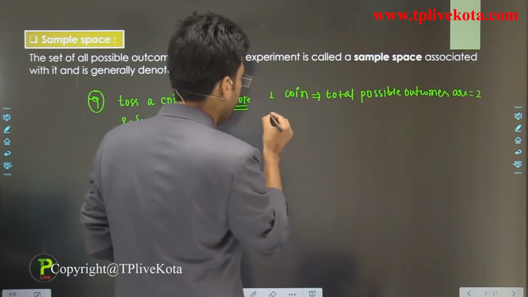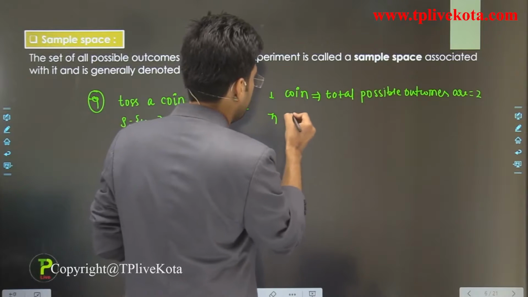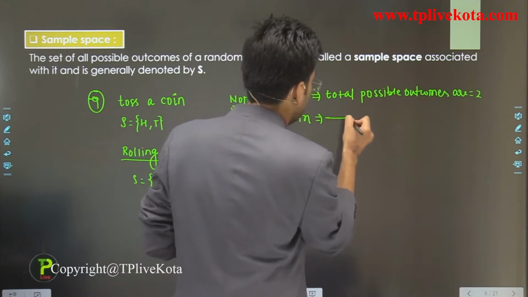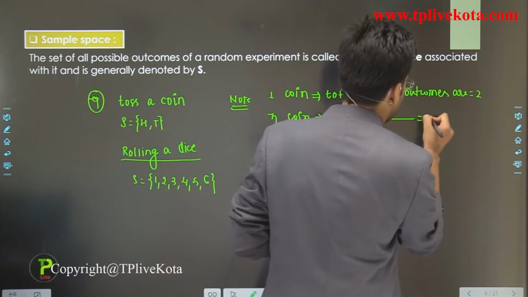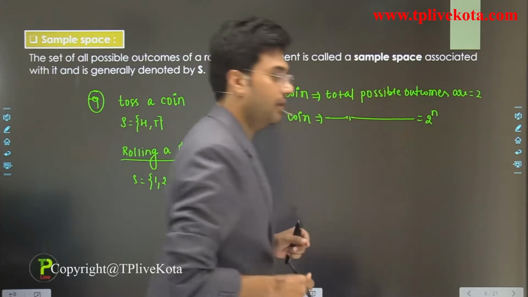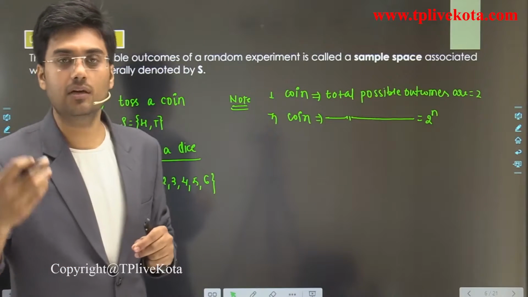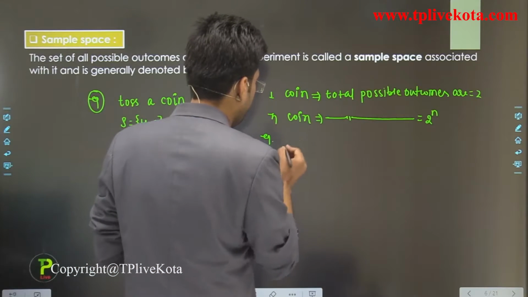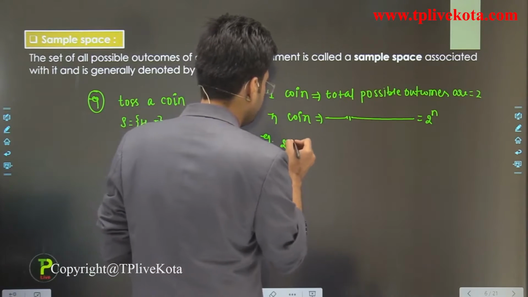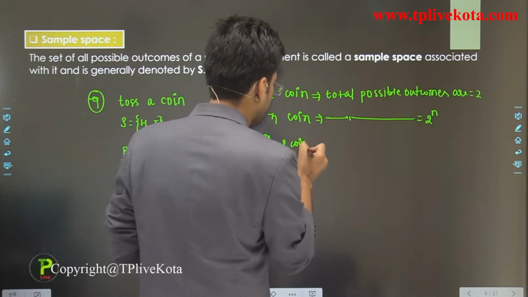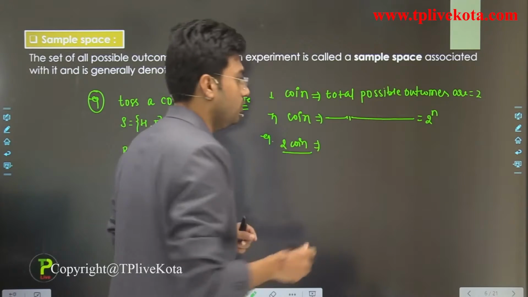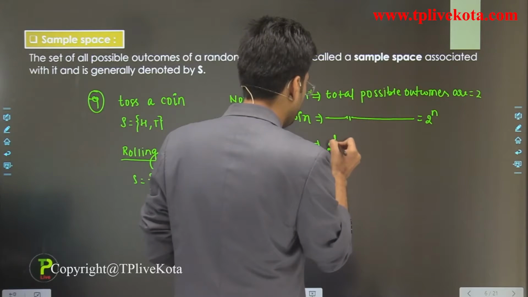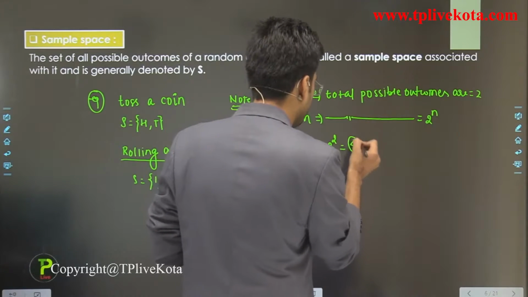And if we have n coins, then total possible outcomes are 2 power n. For example, if we have 2 coins, then total possible outcomes are 2 power 2, that is 4.